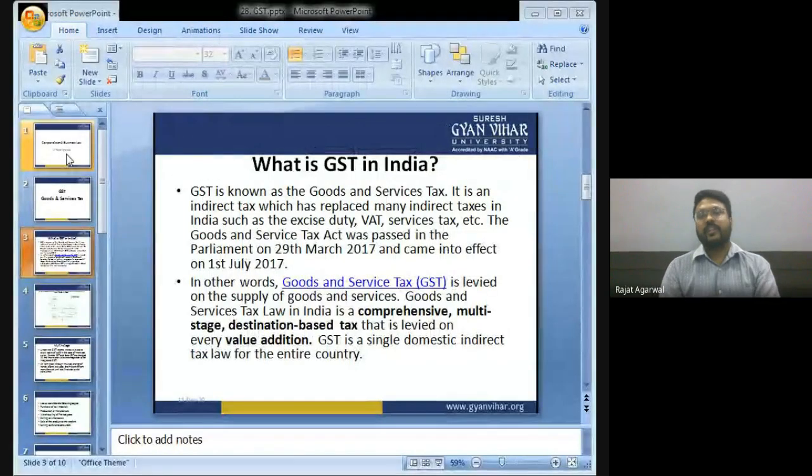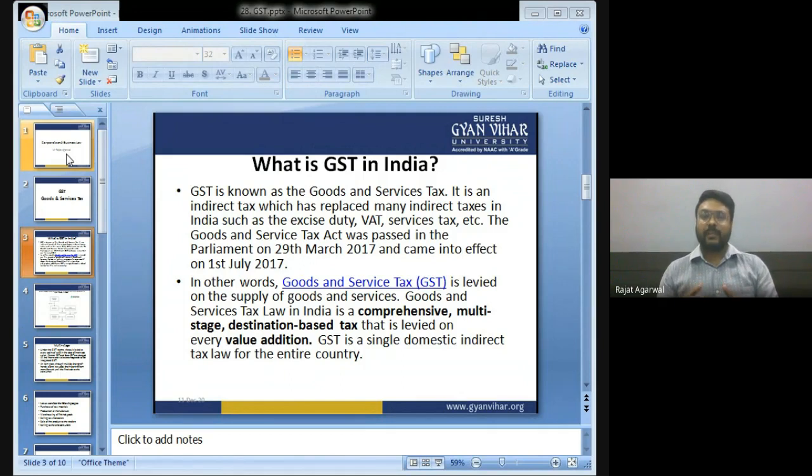So in last class we were discussing GST, that is goods and service tax. Now let's make a quick revision of what we have done in last class and then we are going to move ahead. GST is a goods and service tax. It is a type of indirect tax that I told you.